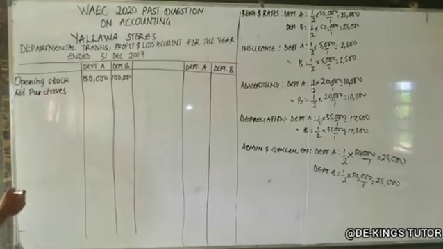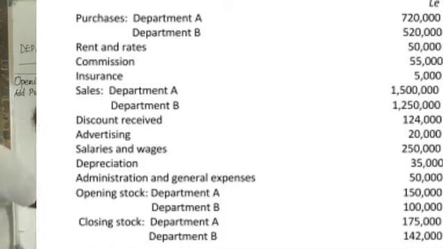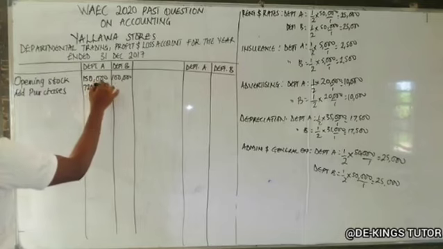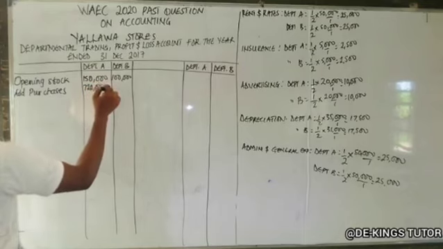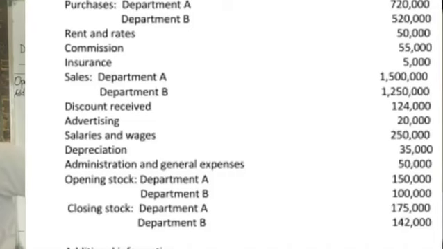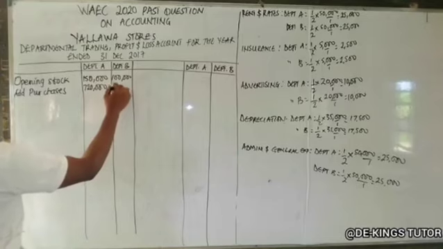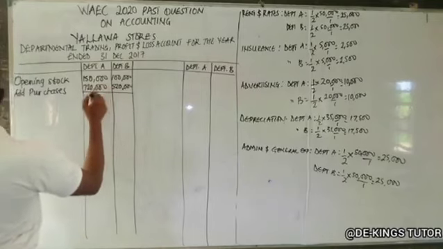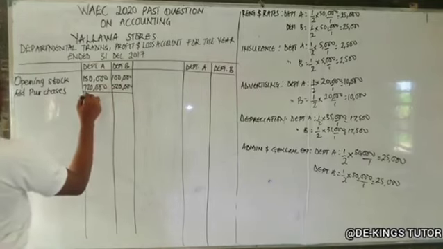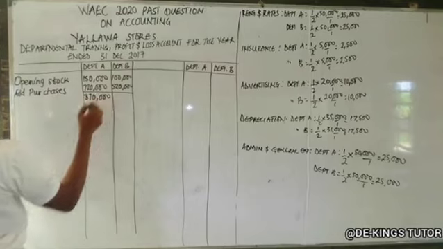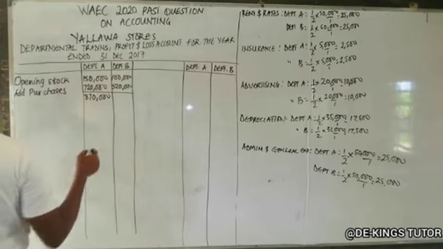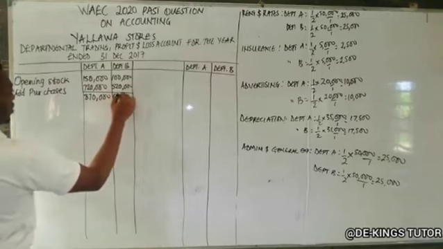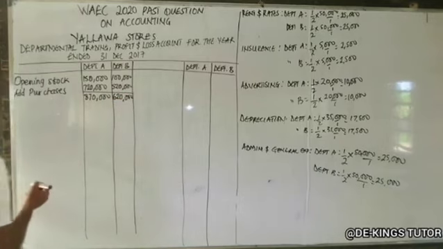So our purchases in the question there is 720,000, and department B is what? 520,000. Okay, so if you add them together, this plus this will give us 870,000, and this will give us 620,000.